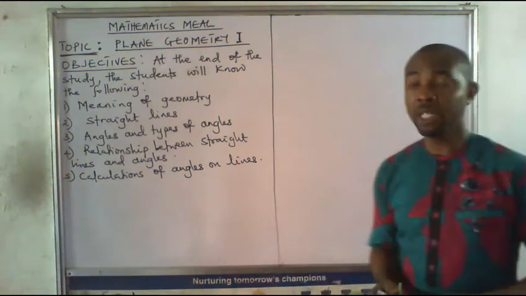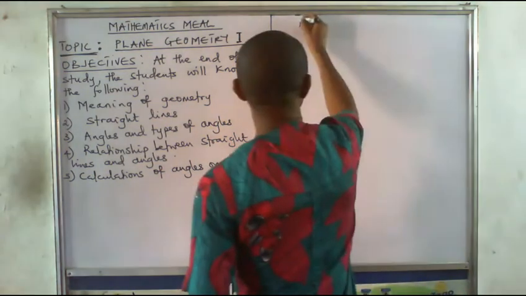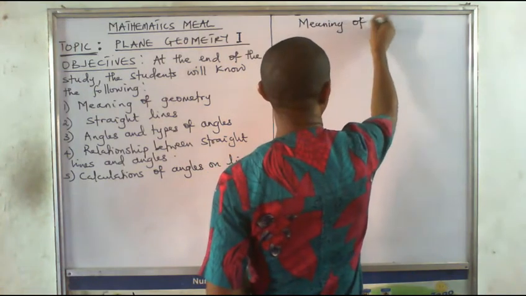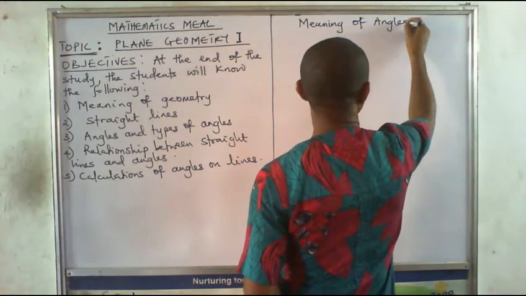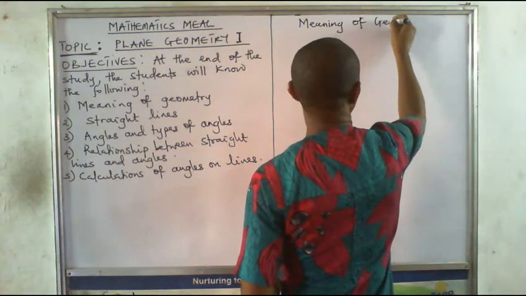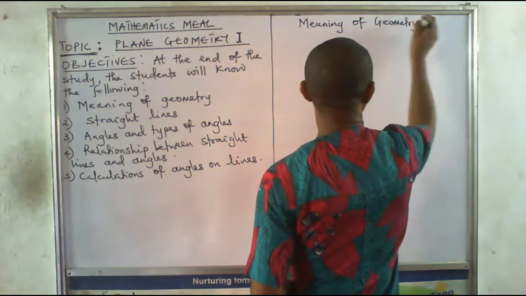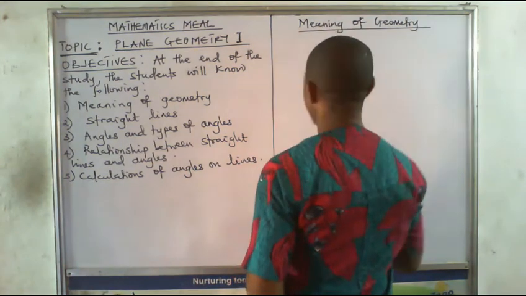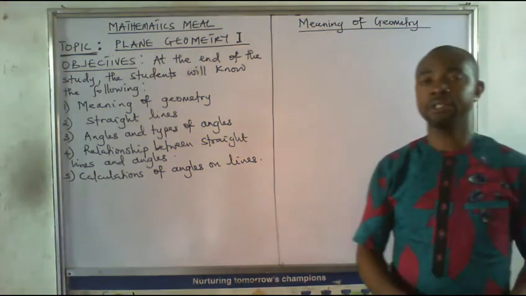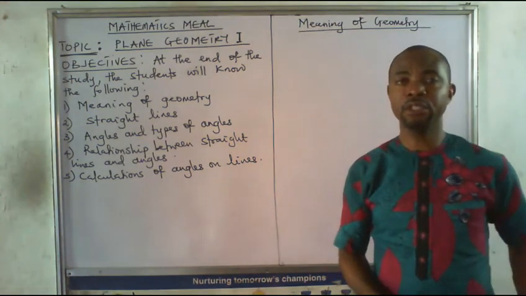All right. Without taking much of your time, let's start with the first objective, meaning of geometry. Geometry is with us. In your sitting room, there is geometry.